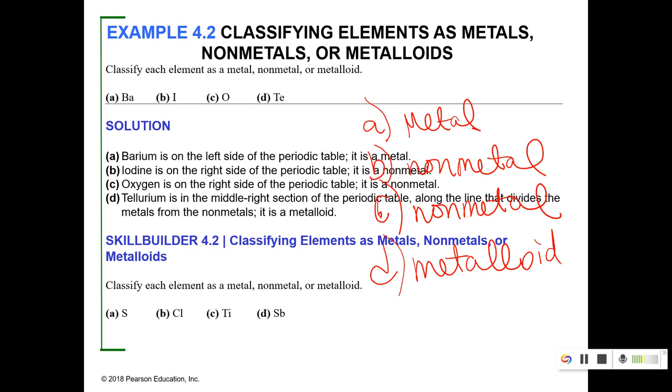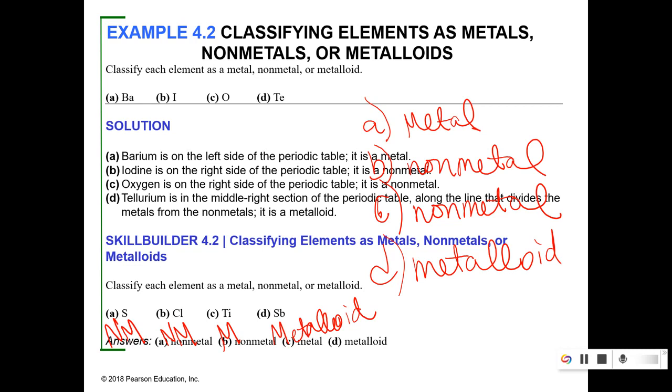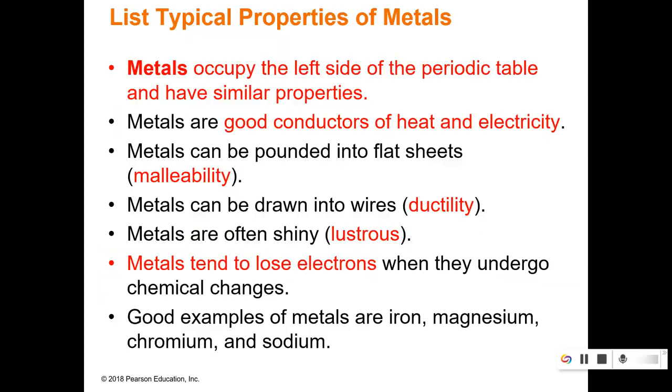Okay, so just make sure you're labeled. So I've got non-metal, non-metal, metal, metalloid. Okay, those should be super easy points on a test. So please, please, please make sure your periodic table is labeled.